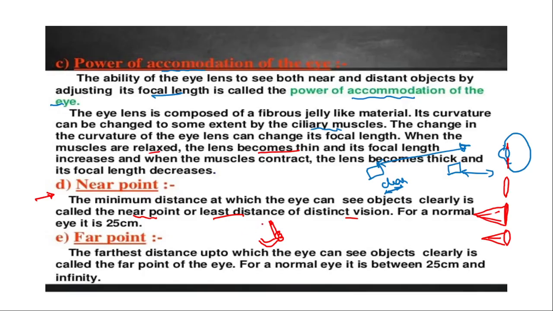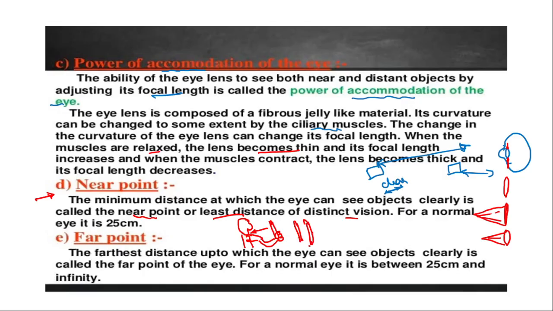If you take this pen towards your eye, up to a certain distance you can see a clear picture of this pen. When it moves still nearer to your eye, you cannot see a clear picture, it becomes blurred, or you may see two pens.